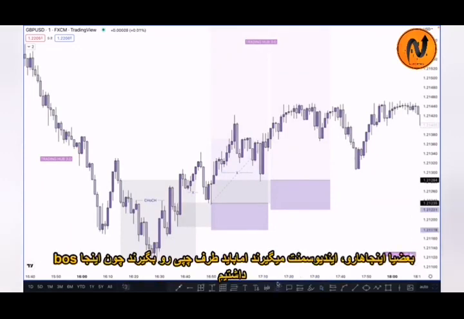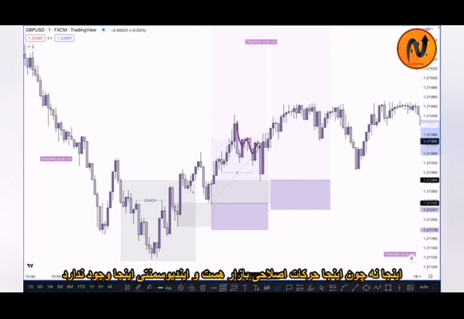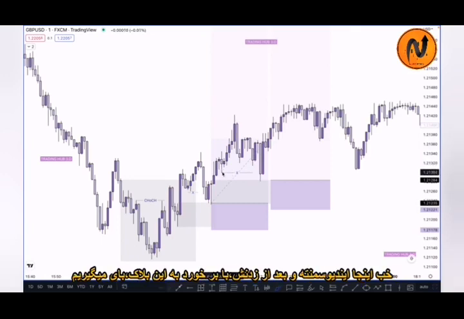And some people mark this one as our inducement and this one as an inducement. Always, the inducement you will see on the left side here, right, because market broke the structure this side. So you have to identify structure and inducement in the same way, not this one, because this one is our corrective move and there is no inducement in this case, okay. So this one is our inducement.